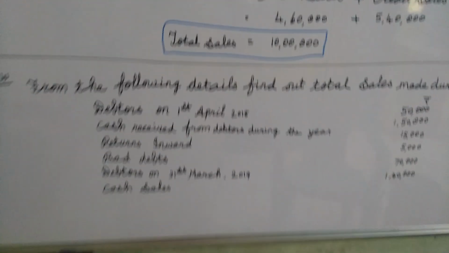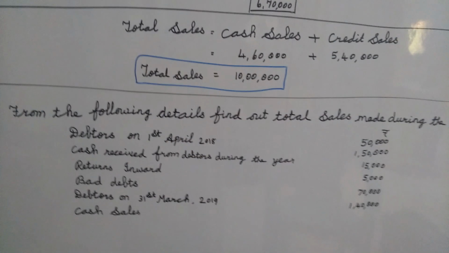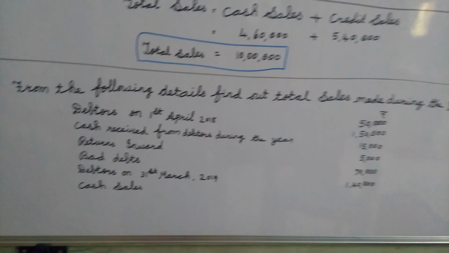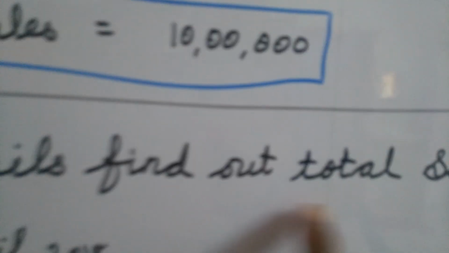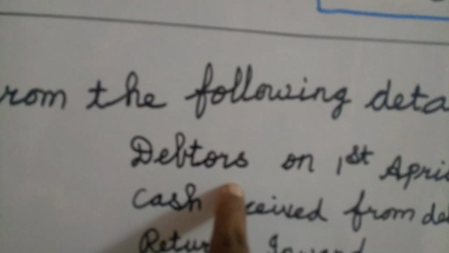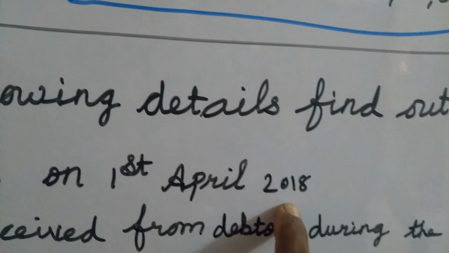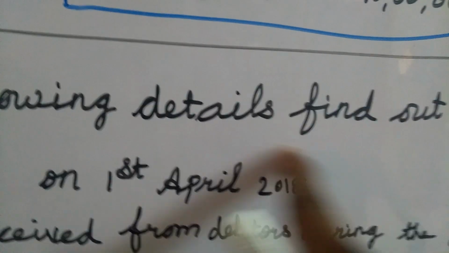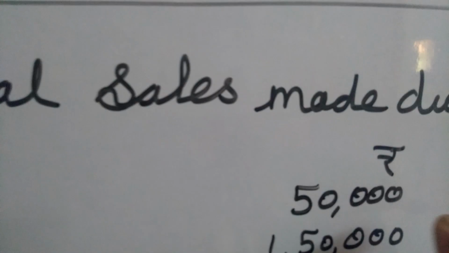Same model, I give one more sum. Everybody listen carefully. This is the homework sum. See the sum, do it and then submit, right? Okay, see the sum. From the following details, find out total sales made during the year. First transaction, debtors on 1st April 2018. That is opening debtors. Which side will it come? Debit side, to balance brought down. How much is it? 50,000, right?